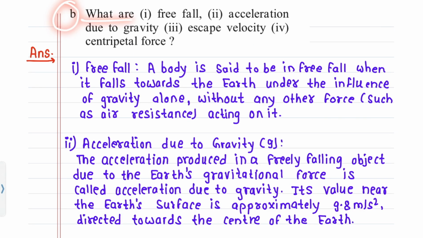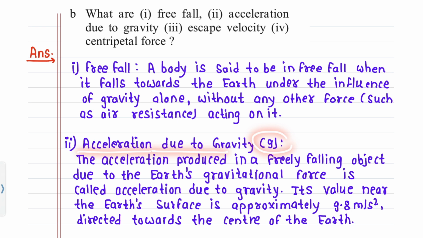B. What are free fall, acceleration due to gravity, escape velocity, centripetal force? Answer. Free fall. A body is said to be in free fall when it falls toward the earth under the influence of gravity alone, without any other force such as air resistance acting on it.